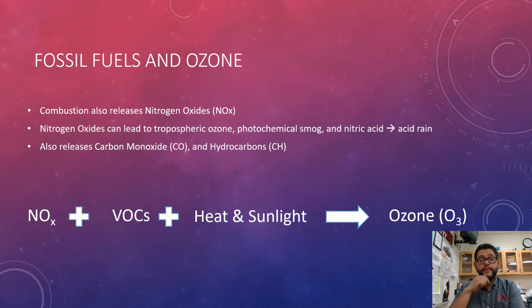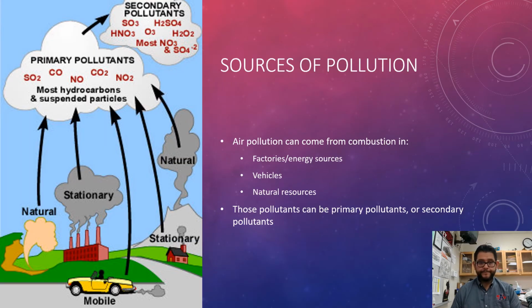Now, this right here, this is not an actual chemical formula, but it is a general setup of how this ends up working. NOx plus your volatile organic compounds, your VOCs, in the presence of heat and sunlight, then form ozone. And remember, there's a phrase I want you to remember during this back half of the course: ozone is good up high in the stratosphere and bad nearby down in the troposphere.